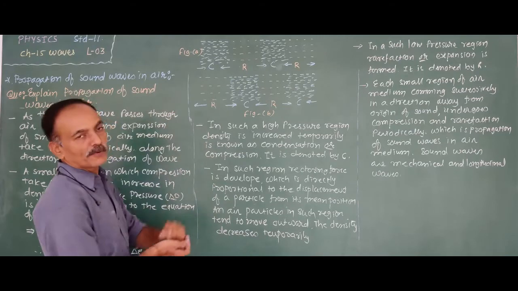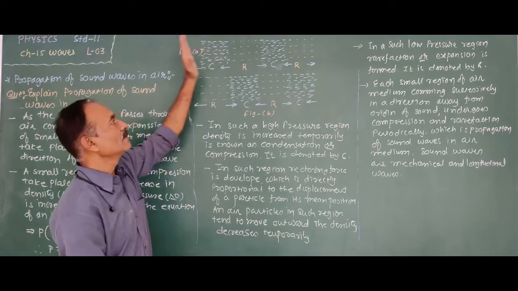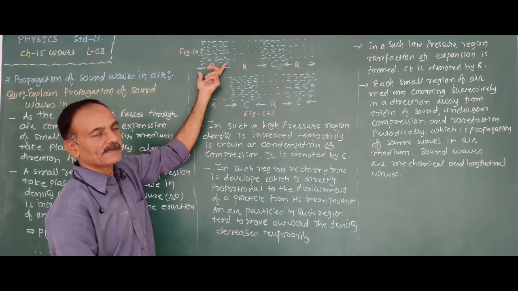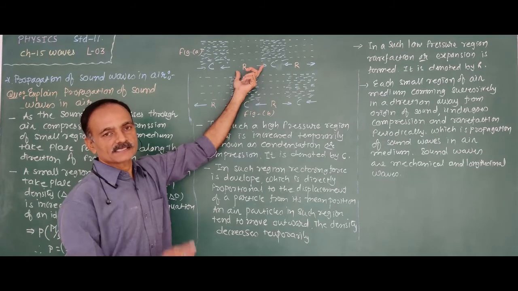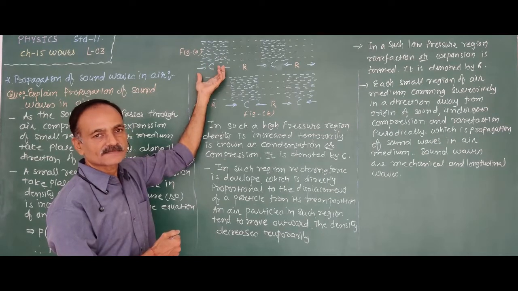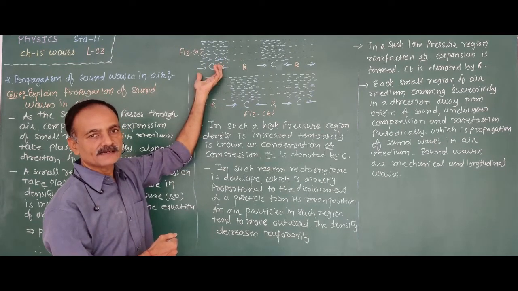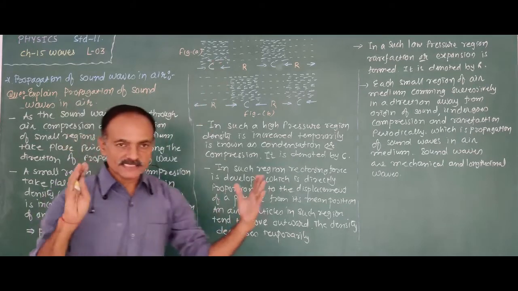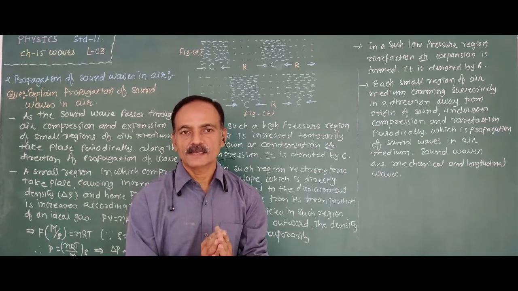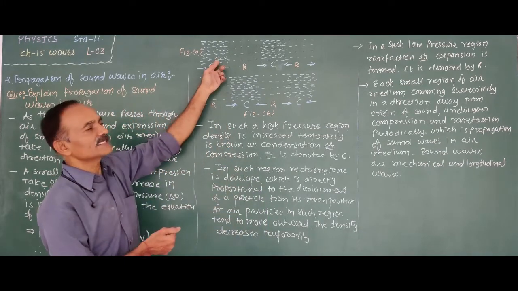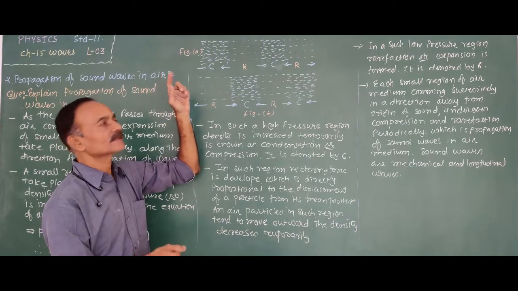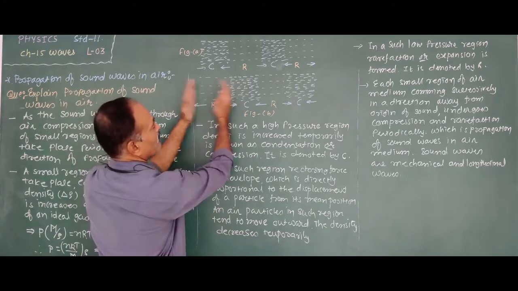So when the sound waves are propagated in the air medium, at that time, first in a small region, the particles are gathered. As a result, compression takes place. In the next region, expansion takes place. In the region in which the compression takes place, density and pressure increase. Pressure is the force per unit area. So due to the compression of the air particles, a restoring force is developed between the particles. This restoring force has the tendency to move the particles away. As a result, the particles are going away from each other.